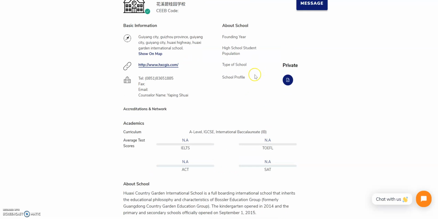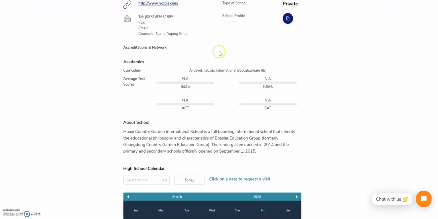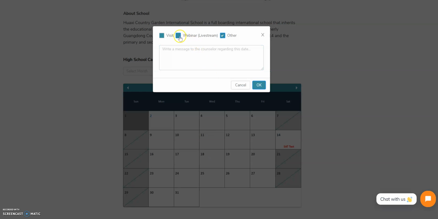If you'd like to message the high school, just click message, and then you'll be presented with a chat room where you can directly contact that high school counselor. Last but not least, with high schools, you can see the calendar that they have to look at dates that you might want to host a live stream or even visit them. And once you input any information here, it will direct you to the messaging page linked to the date that you had specified.